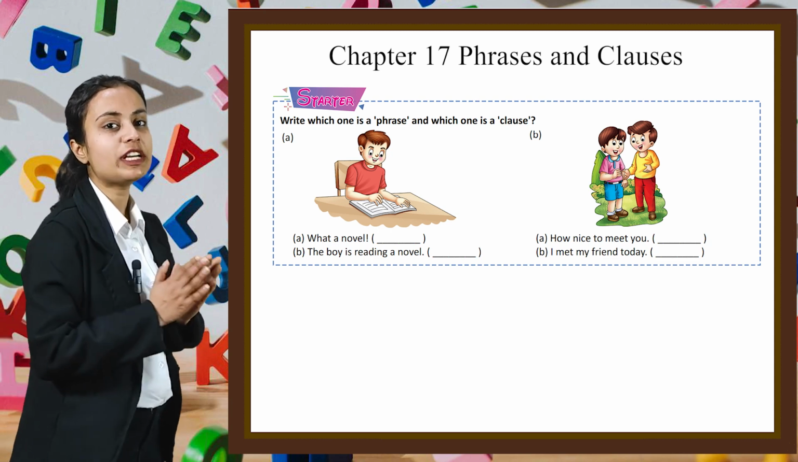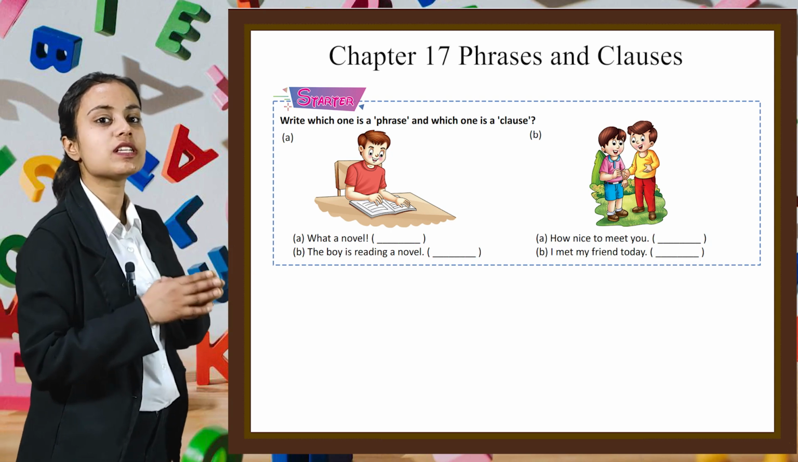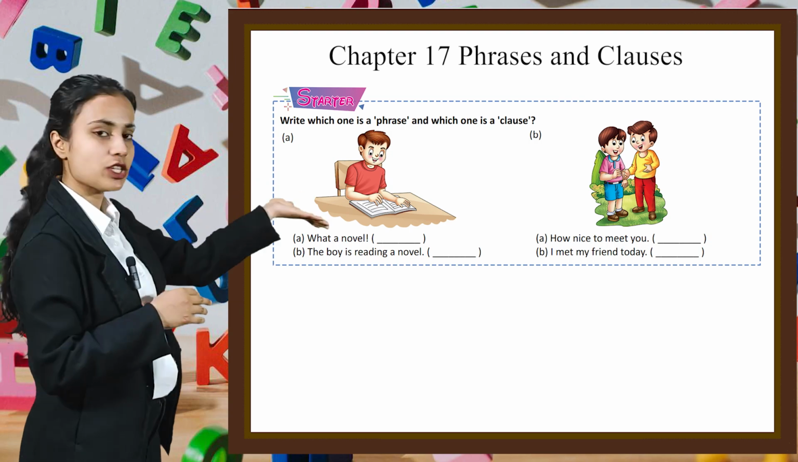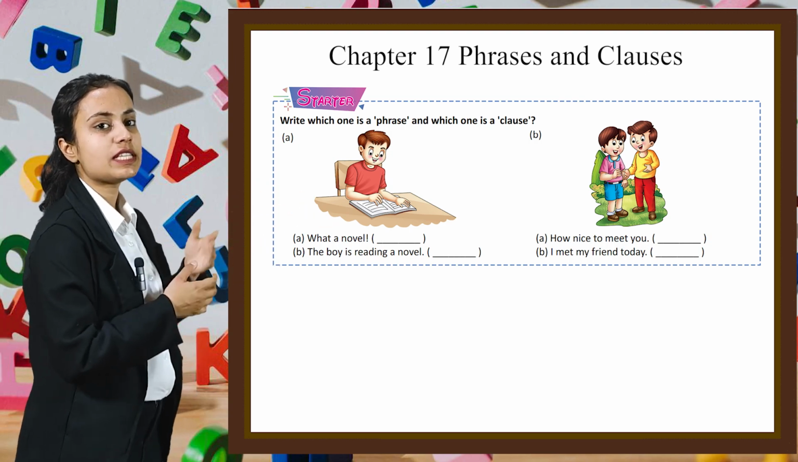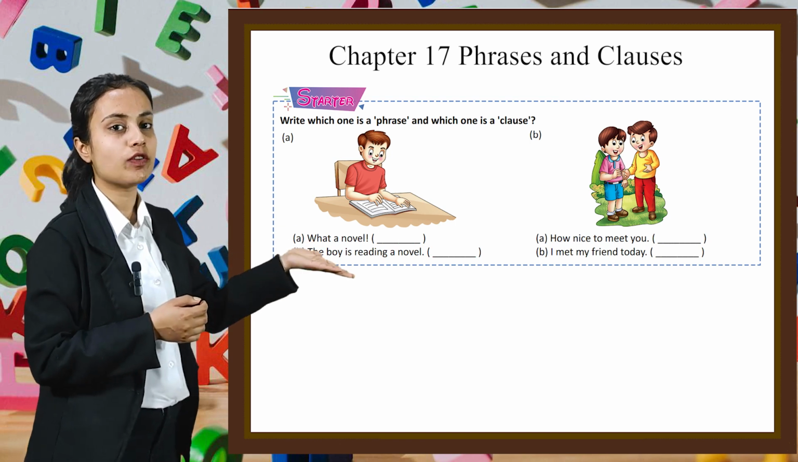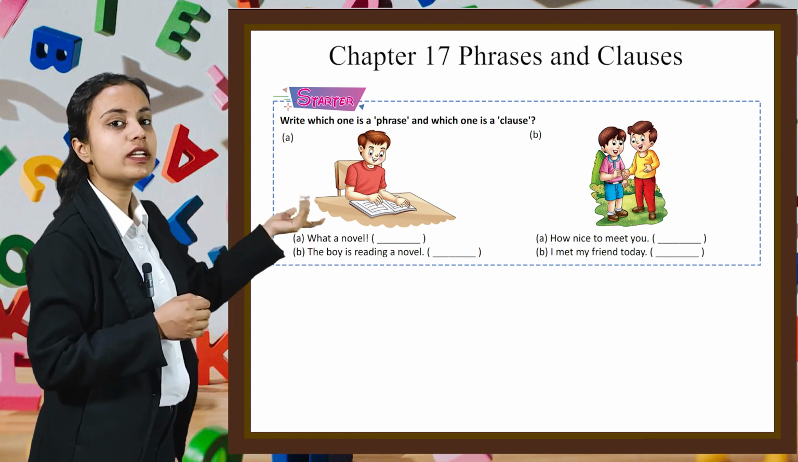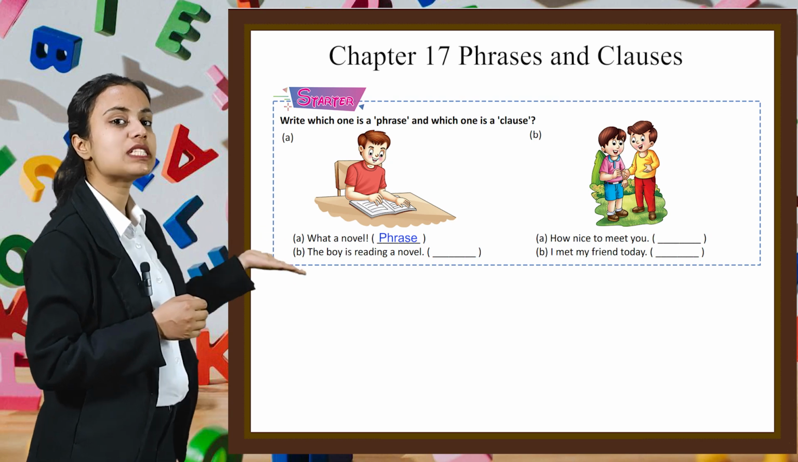Here we have to write which one is a phrase and which one is a clause. So we are given two pictures. Let's start with the first one. A part says, what a novel. Second part says, the boy is reading a novel. In the first part, what a novel is a phrase, and the second part, the boy is reading a novel,